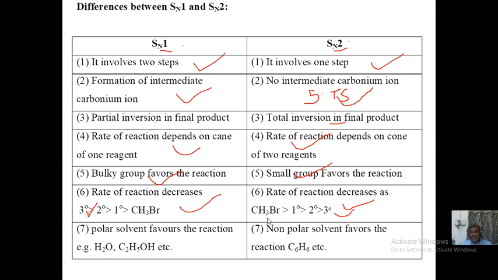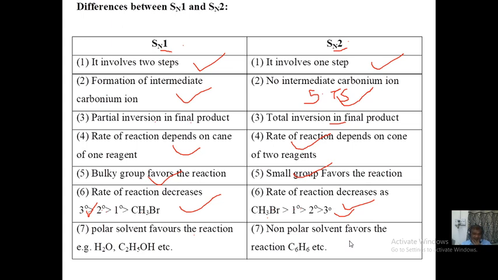Here you know that methyl bromide allows the OH minus to approach without much hindrance because three hydrogen atoms are there. So the rate will be very fast for methyl bromide, and it goes on decreasing as primary, secondary, and tertiary. Sometimes tertiary may not undergo SN2 type reaction at all, friends. Polar solvent favors SN1 and non-polar solvent favors SN2, friends.